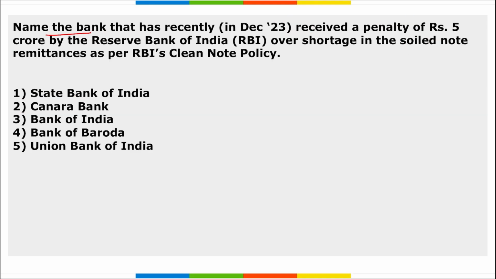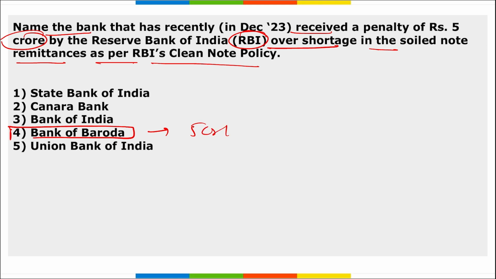Next, name the bank that recently received a penalty of 5 crore rupees by RBI over shortage in the soiled notes remittances as per the RBI's clean note policy. This is your Bank of Baroda. They have received a penalty of 5 crore rupees by RBI over the shortage in the soiled notes remittance as per the RBI's clean note policy. Under this policy, the damaged and counterfeit or soiled notes are removed from circulation by banks and financial institutions, and new notes are provided into the market.